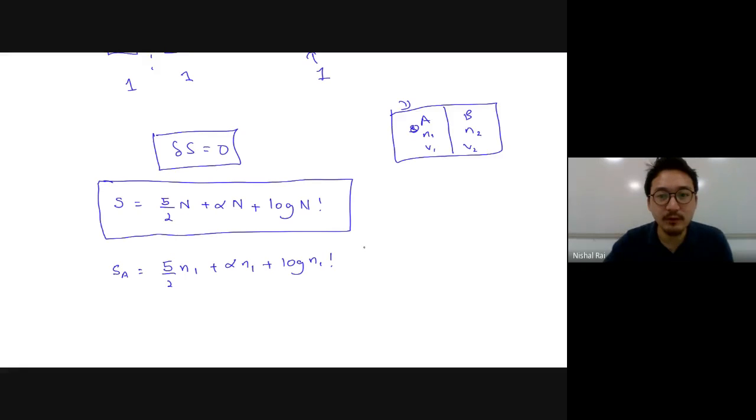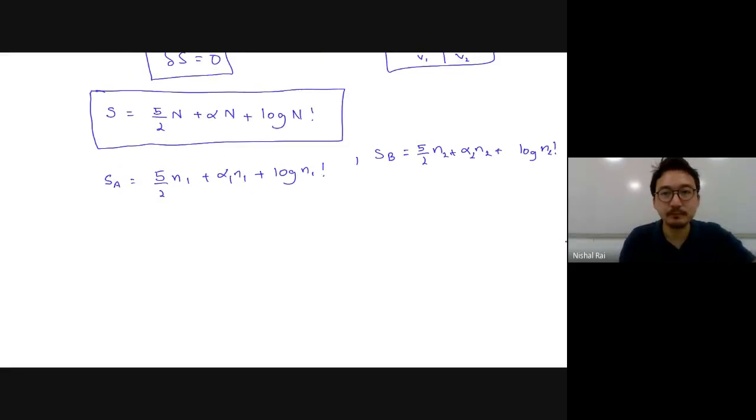Similarly, the entropy for system B is 5/2 N2 + alpha N2 + log of N2 factorial. Alpha is a function; let's put it as alpha 1 and alpha 2. Clear?